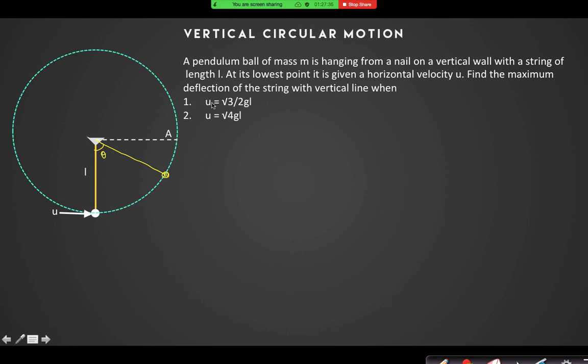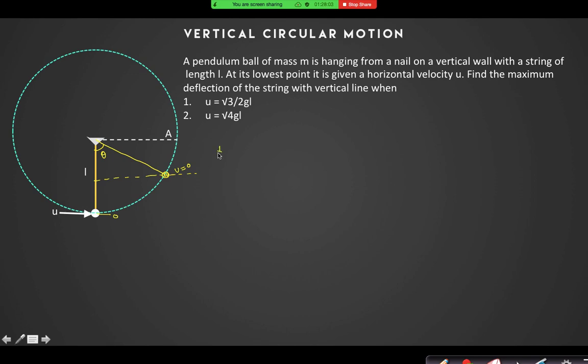In the first one, u equal to root 3 by 2 gl. That means it is less than root 2 gl, so it will never move above the horizontal line. That means at maximum height v will be 0. So I can conserve the energy taking this to be 0, and this is mgL into 1 minus cos theta.